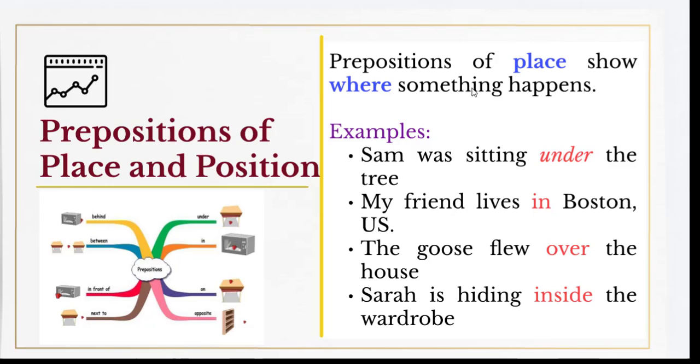Prepositions of place show where something happens, okay? Look at these examples here. Sam was sitting under the tree. So prepositions of place answer the question where. Where was Sam sitting? Sam was sitting under the tree.